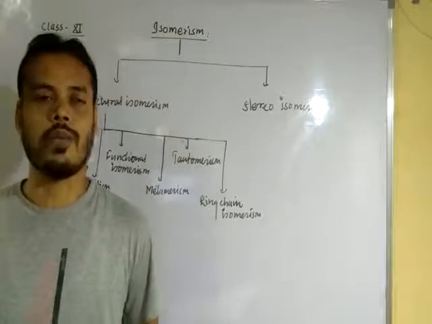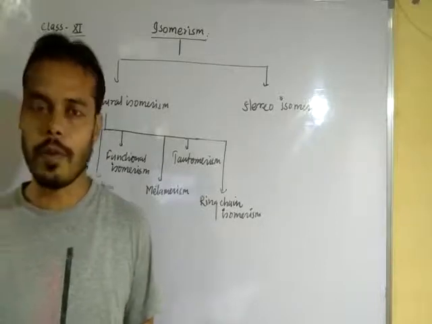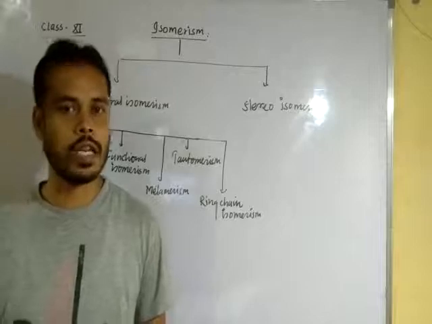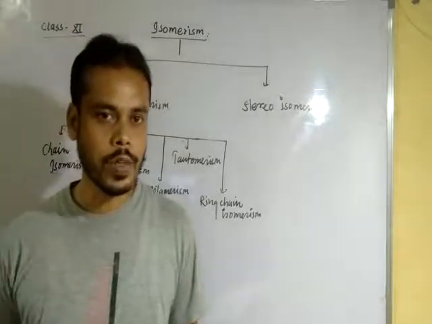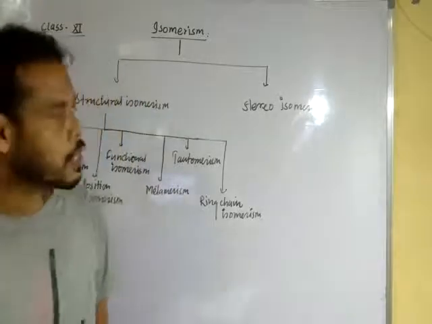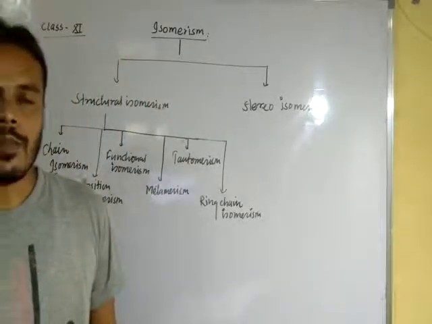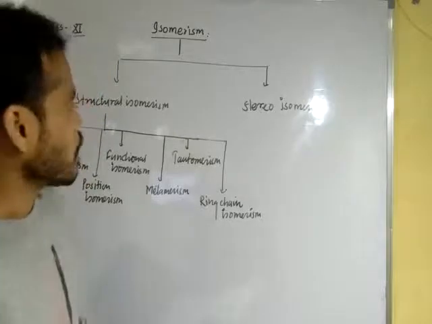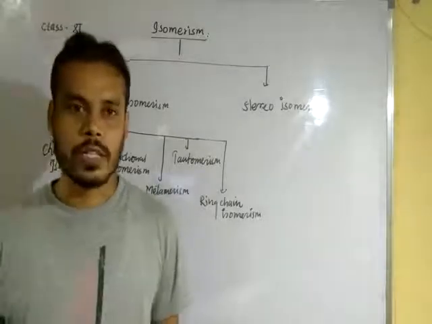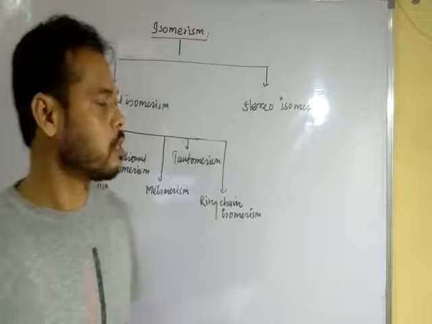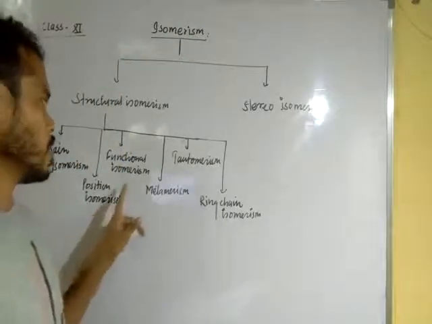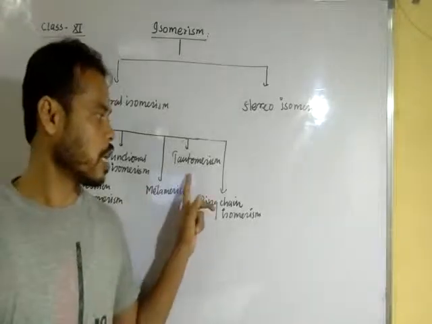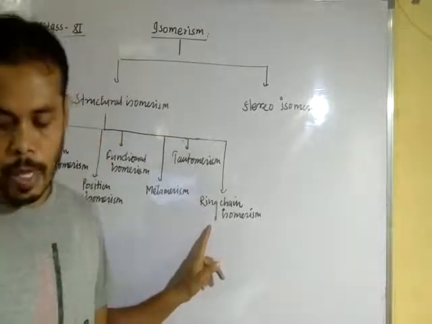I've already discussed that when two or more compounds have the same molecular formula but different physical and chemical properties, the phenomenon is called isomeres and such compounds are called isomers. Isomeres are further classified into two categories broadly: structural isomeres and stereoisomeres. Structural isomeres are further classified into chain isomeres, position isomeres, functional isomeres, metameres, tautomeres, and ring chain isomeres.